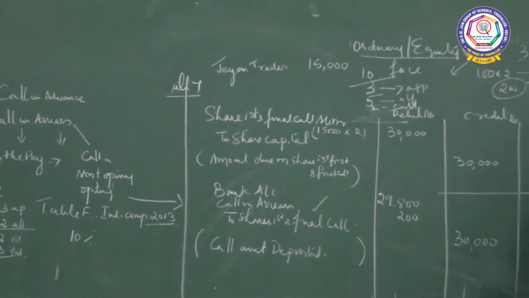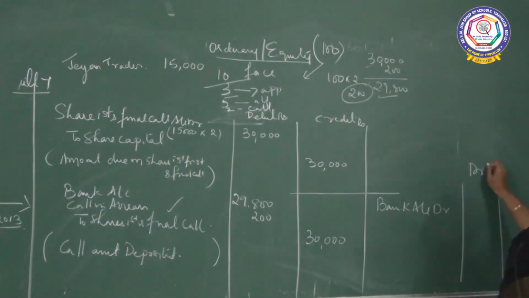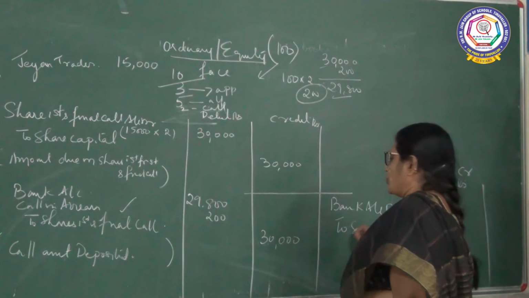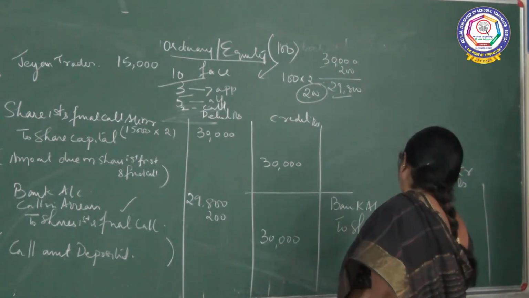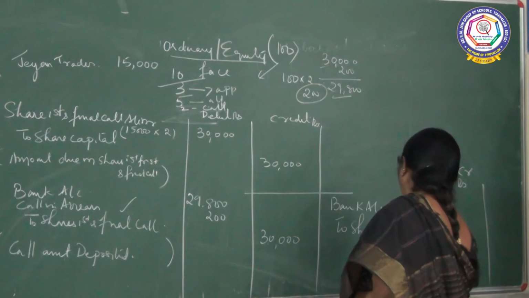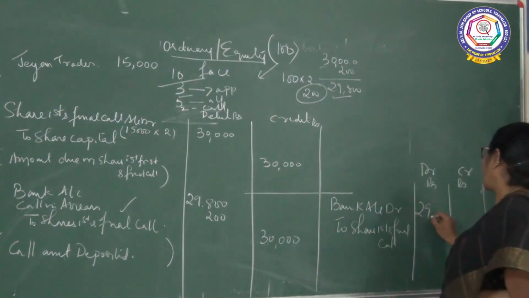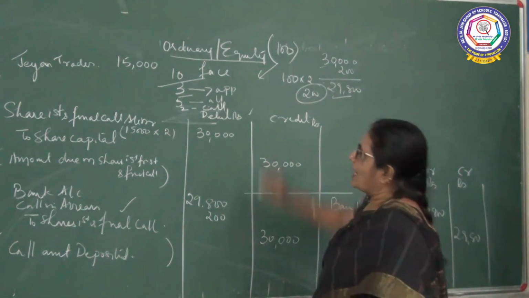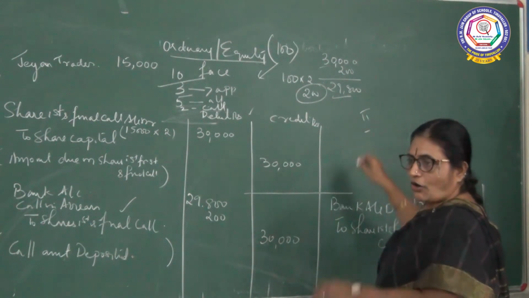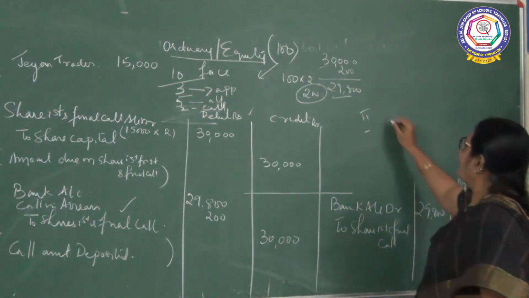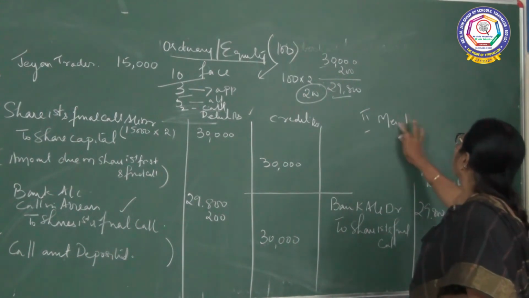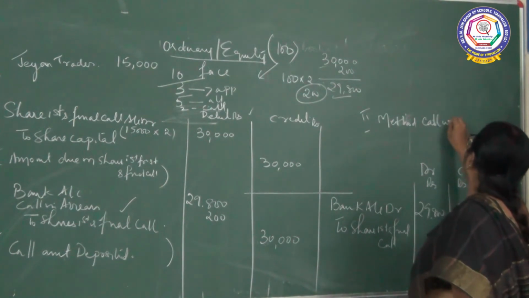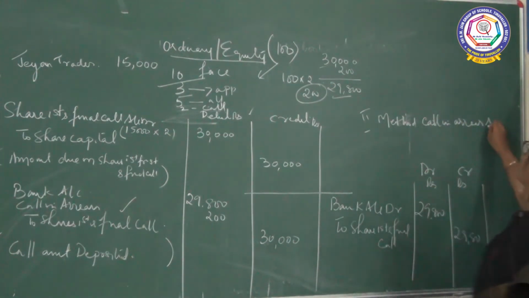Bank account debit, credit, rupees. Bank account debit to share first and final call. What is the amount? Directly you can pass 29,800 without opening the call in arrear account. So that is the first method as the problem wanted. This is the second method. It is not there in your reader, you can always note and keep. This is the second method, without opening the call in arrear account.